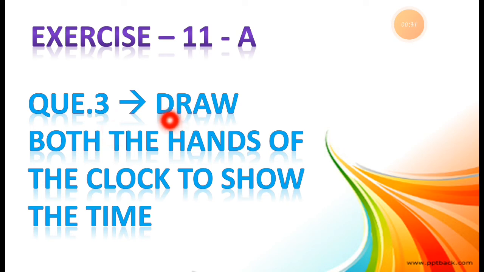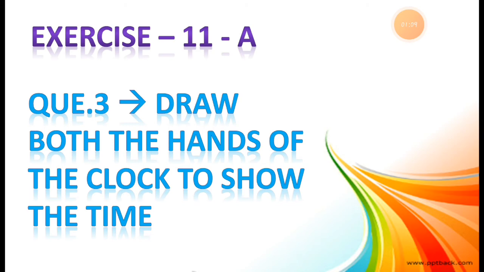So let's read the instruction first. What we have to do in this question. This is the instruction: draw both the hands of the clock to show the time. The time is already given to us and we have to draw both the hands, a long hand and also a short hand. Both the hands we have to draw and show the given time by drawing the hands.